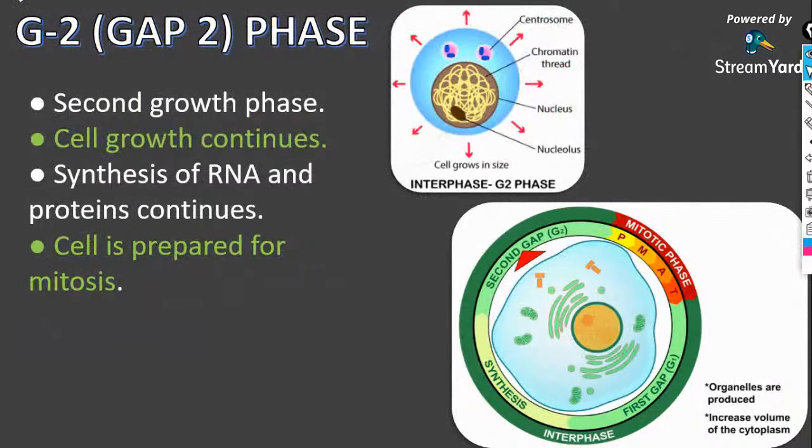Then the G2 phase, or the gap 2 phase, also known as generation 2, occurs just before the mitotic phase, and it is known as the pre-mitotic phase. Guys, now comment and tell me, what is the G1 phase known as? Since it occurs after mitosis, what is G1 phase known as? Comment right now.